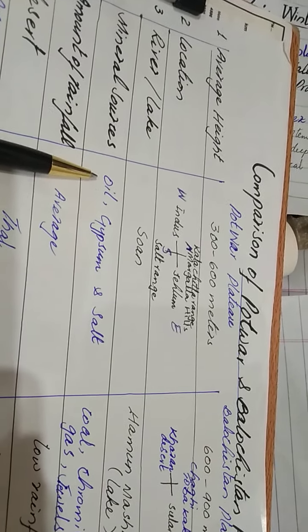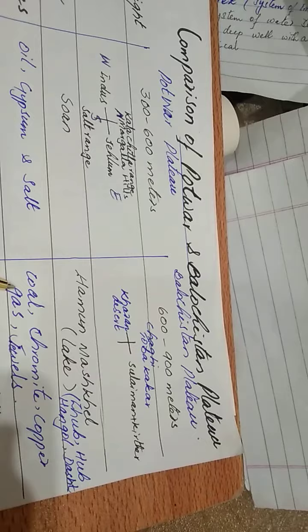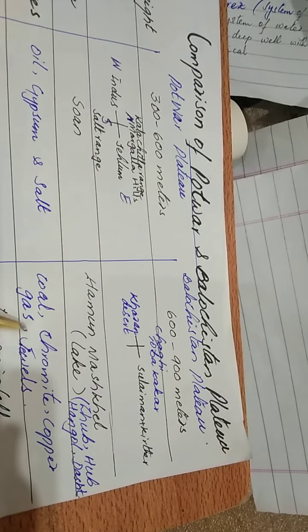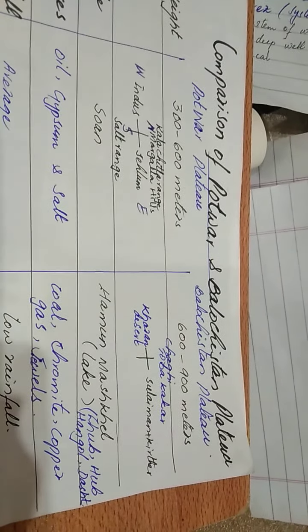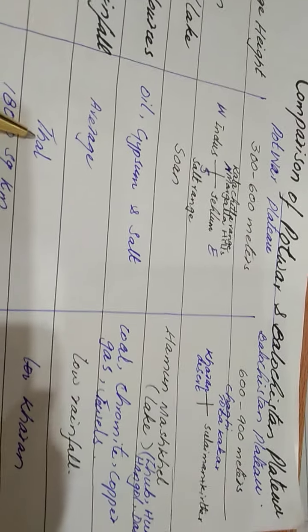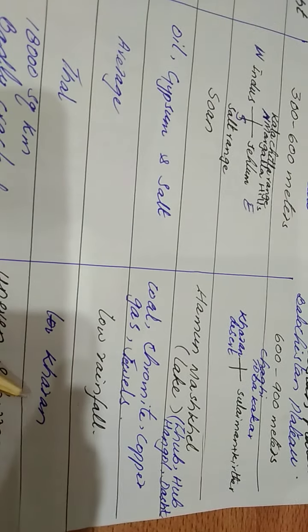The Potwar Plateau has the reserves of oil, gypsum, and salt. But the Balochistan Plateau has the reserves of coal, chromite, copper, gas, and jewels, precious stones. Amount of rainfall. This area has the average rainfall, but this area, the Balochistan Plateau, has the low rainfall. The next one is desert. The Thal Desert is present in the Potwar Plateau, and the Kharan Desert is located in the Balochistan Plateau.